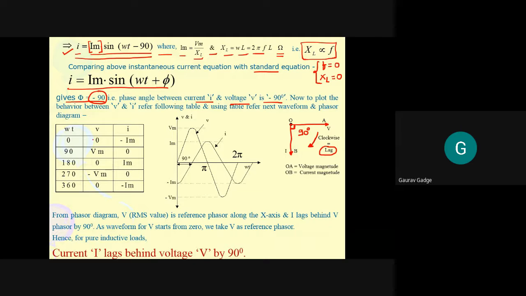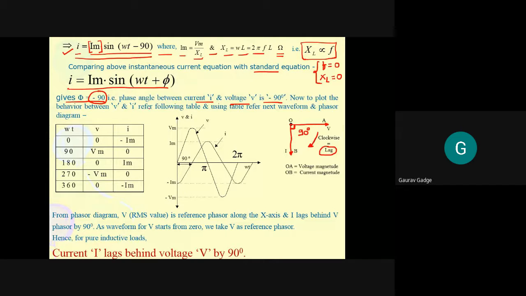With respect to that, we get v equal to 0, Vm, 0, minus Vm, 0, right?